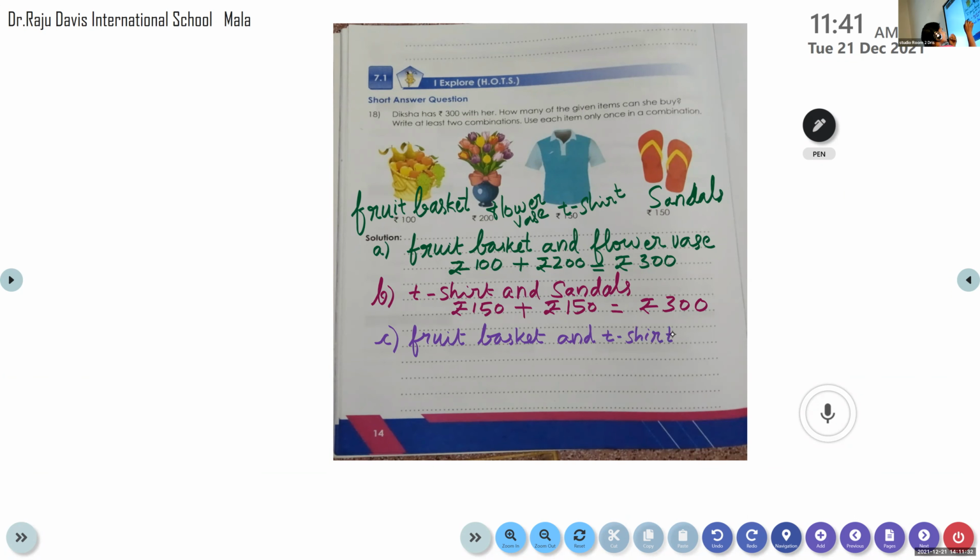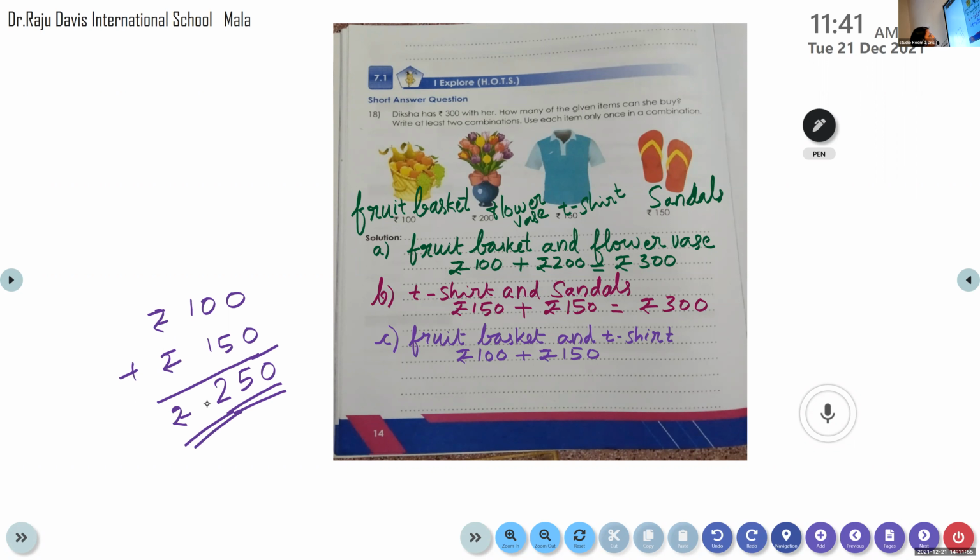So fruit basket it is rupees 100 plus T-shirt it is rupees 150. Let's add rupees 100 plus rupees 150. Now 0 plus 0, 0, 5 plus 0, 5, 1 plus 1, 2. Okay, it is 250 only. So she can buy fruit basket and T-shirt. We can buy fruit basket and sandals also. Oh, very good. You got another combination also.